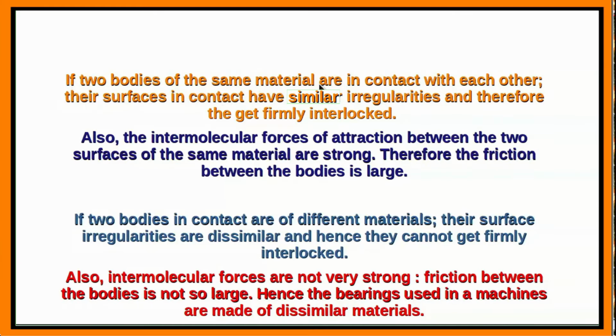If two bodies of the same material are in contact with each other, their surfaces in contact have similar irregularities and therefore get firmly interlocked. Also, the intermolecular forces of attraction between the two surfaces of the same material are quite strong. Therefore, the friction between the bodies is large. On the other hand, if the two bodies in contact are of different materials, their surface irregularities are dissimilar and hence they cannot get firmly interlocked. Also, the intermolecular forces are not very strong. Therefore, the friction between the bodies is not so large. Hence, the ball bearings, which we will explain later, used in machines are made of dissimilar materials.